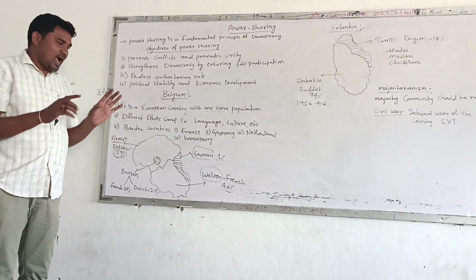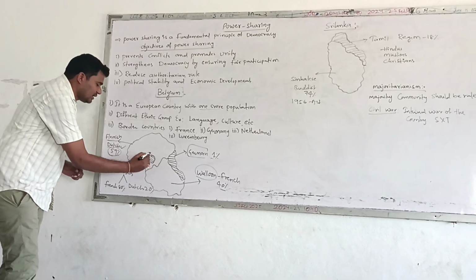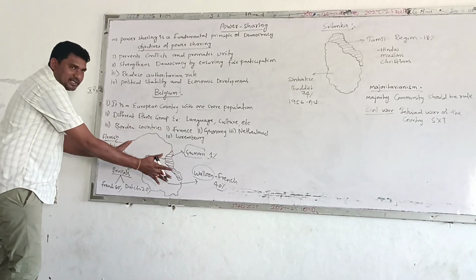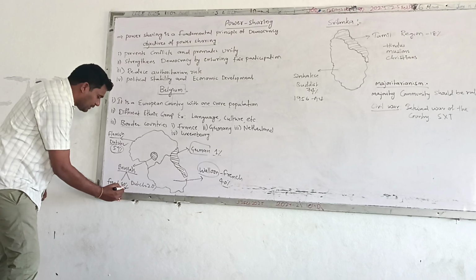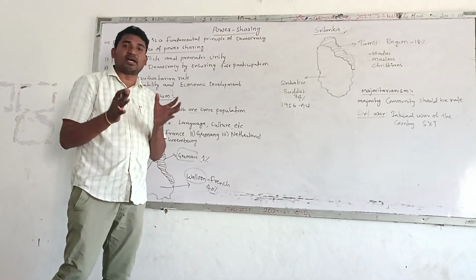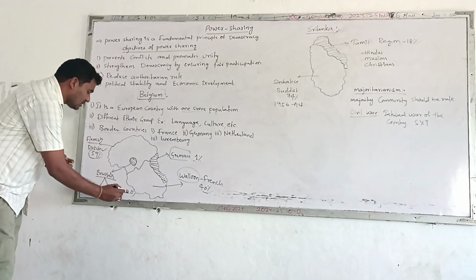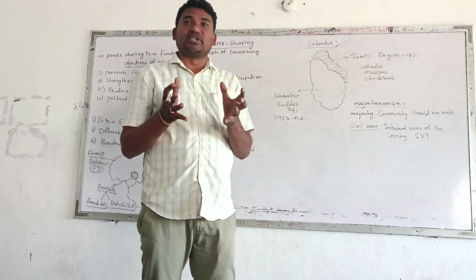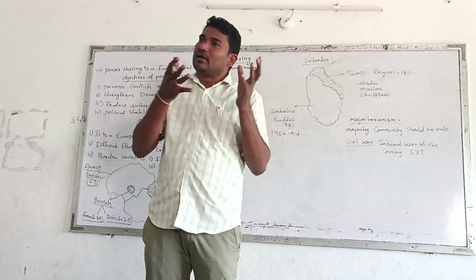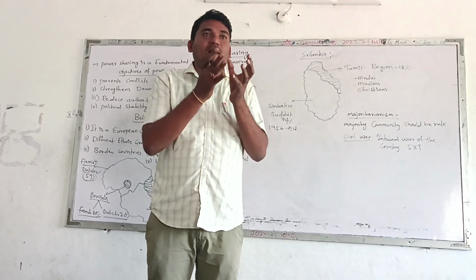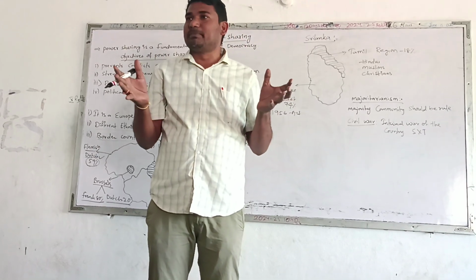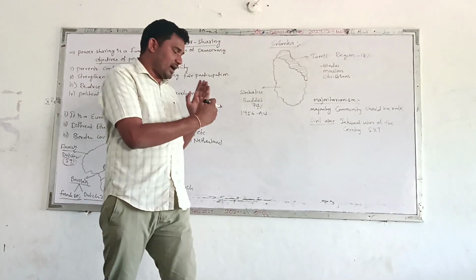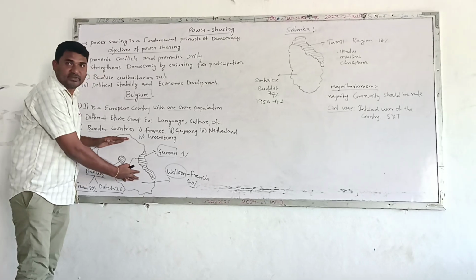So French people are the minority in Belgium, and Dutch people are the majority here. This is country-wise. And coming to the capital city, the Belgium capital city is Brussels. In Brussels, it is quite the opposite of the country: French-speaking people are 80 percent, and Dutch-speaking people are only 20 percent. But how did Belgium share power among these different language people and overcome the problem? What kind of system did Belgium follow? That we will discuss tomorrow.